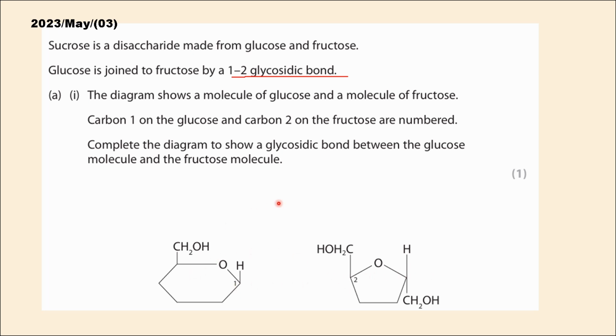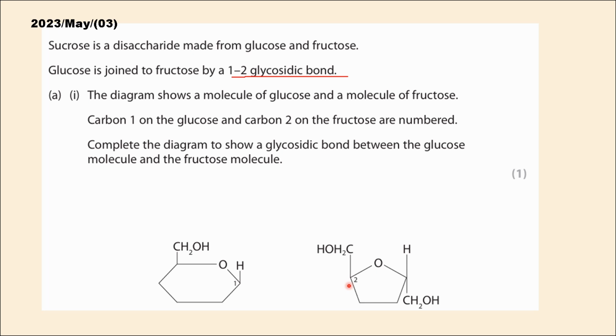And when drawing this bond, you have to remember there is no need to illustrate the formation of a water molecule. You can see that the hydroxyl group from the first carbon of glucose and the hydrogen atom from the second carbon of fructose are missing, indicating that water has already been removed.